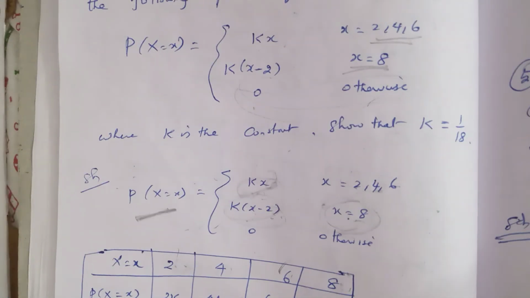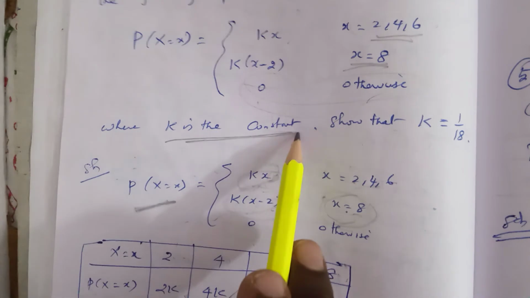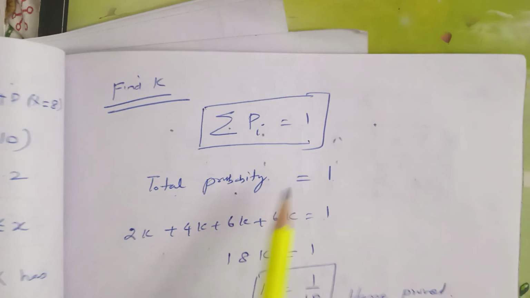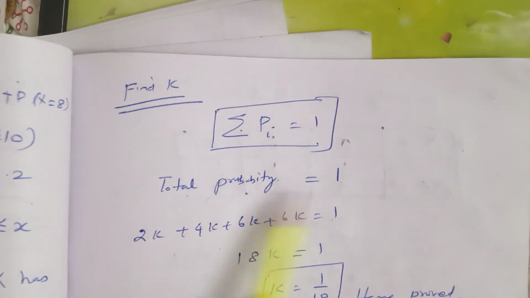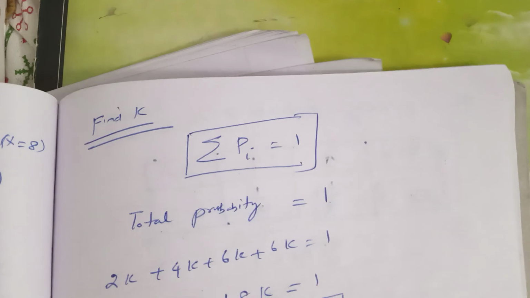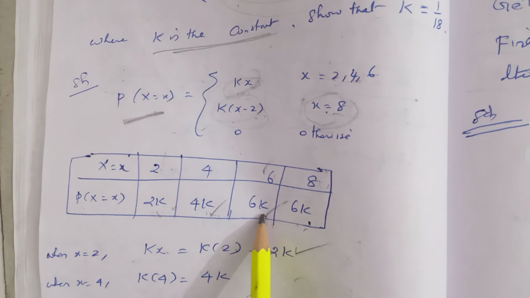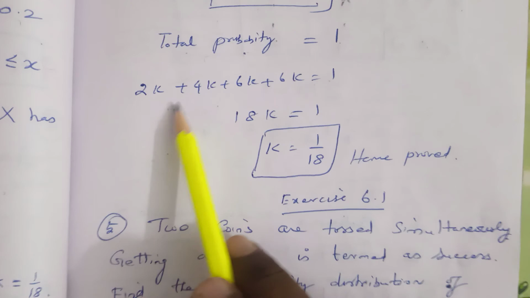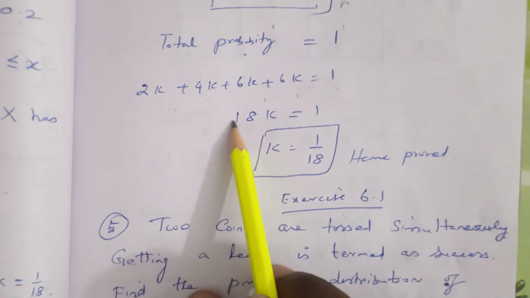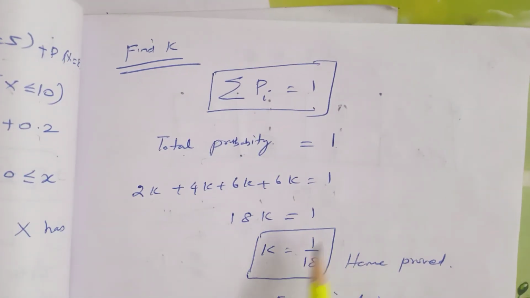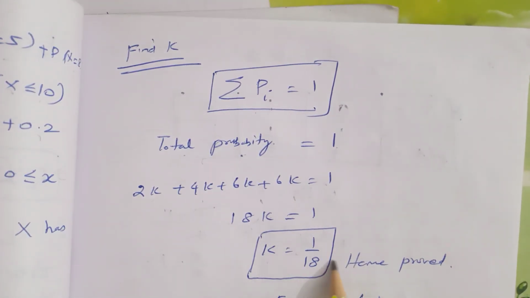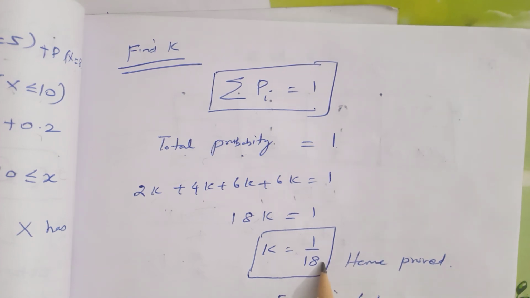Our aim is to find the constant value. The definition of probability is that total probability equals 1. So the total of the corresponding probability values, 2k plus 4k plus 6k plus 6k, equals 1. Adding all the probabilities, 18k equals 1, so k equals 1 by 18. This is the proof of this problem.